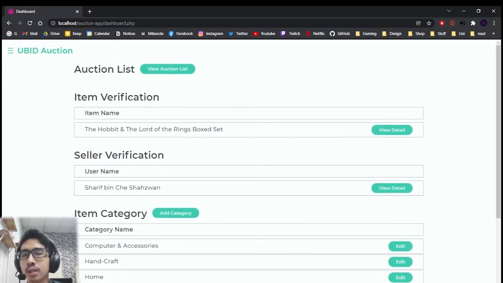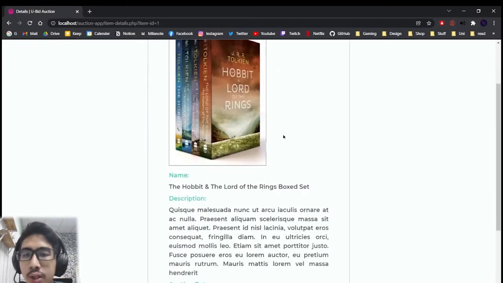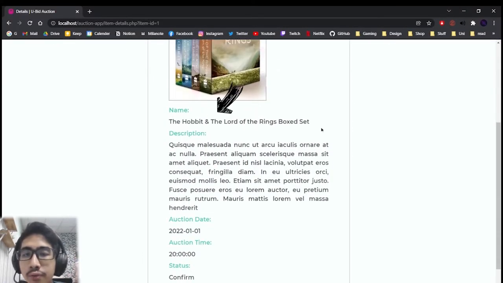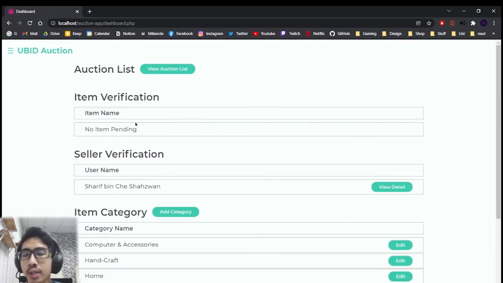So here, the admin will verify the item that has been added by the seller. So if we view detail, here it will show the name of the item, the description, and the auction date. The admin can reject or accept the item. We will go ahead and accept the item. Next, we go to seller verification.